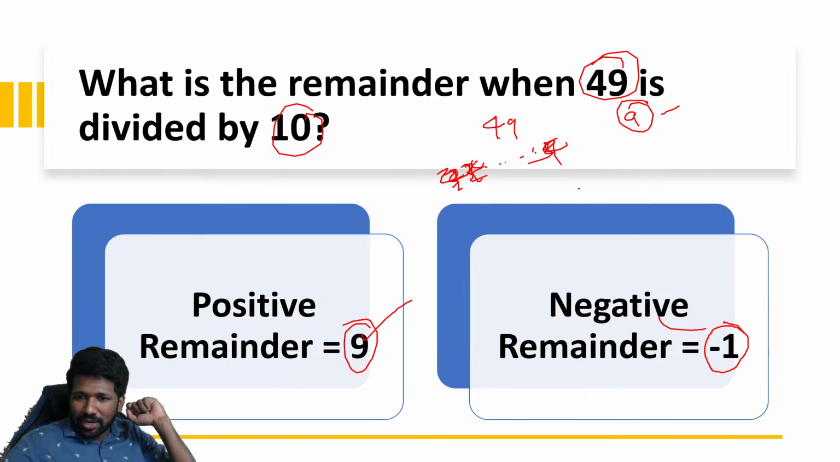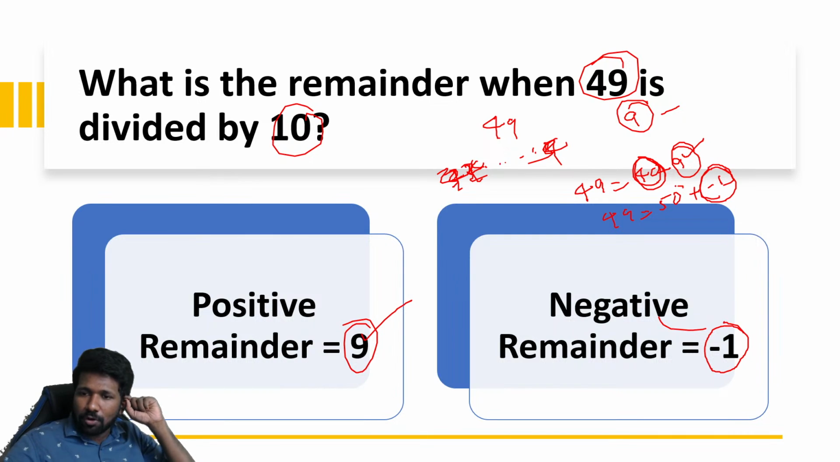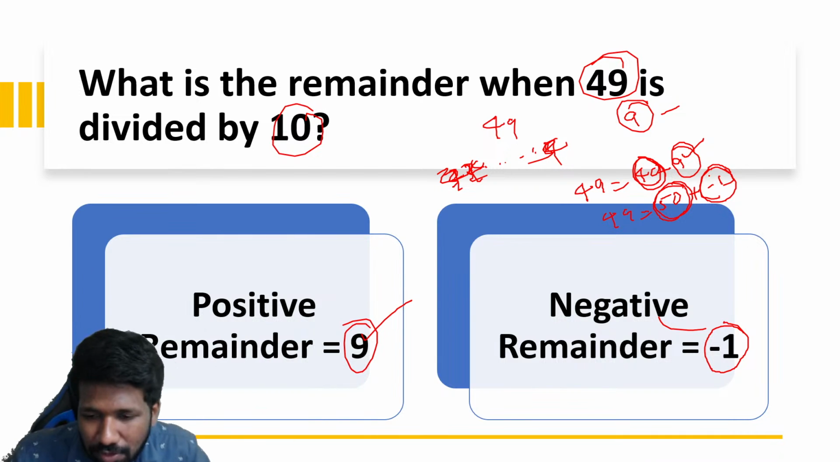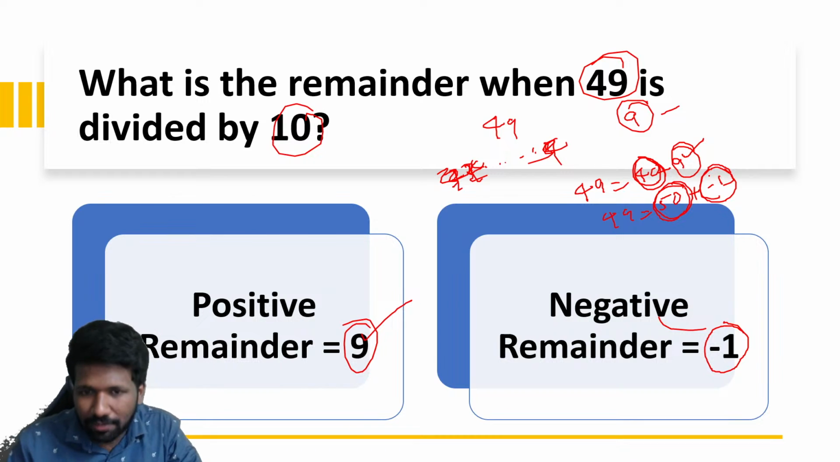Or in other words, to understand this: 49 is 40 plus 9, na? This 9 extra is the thing that you should remove to make it a multiple of 10. That is the meaning. Same way, 49 can be written as 50 plus -1, so this -1 is the number to be added to make 49 a multiple of 10, to exactly divide it. This is the concept of negative remainder. All of you understood negative remainder.